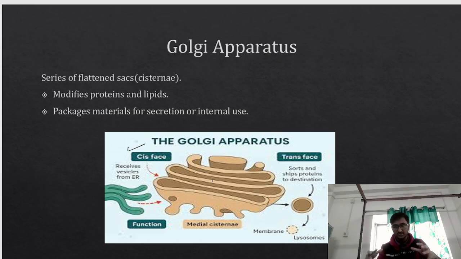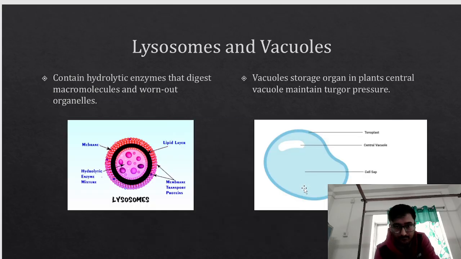Now the post office people will sort the letters. This will go to a particular place, then there are a few more letters that will go to another place. So here the sorting will happen, and finally, according to the address, the letters will be delivered. So the protein is entering through the cis face and going out from the trans face, right?